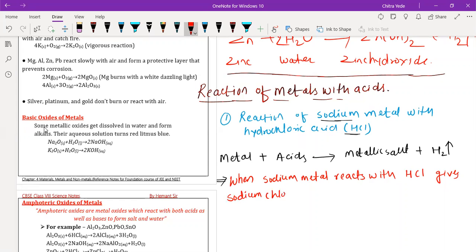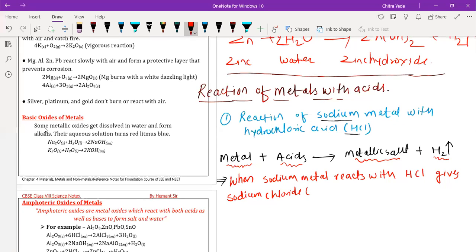Sir, there was a network issue. Can you repeat the first one? Reaction of sodium metal with hydrochloric acid. It's on your screen. When sodium metal reacts with HCl, hydrochloric acid, it gives sodium chloride, and hydrogen gas is released. Sodium chloride is a salt, so I am going to write the salt in brackets. Sir, did you give anything before this reaction of sodium? See here we have written in black ink: when metal reacts with acid, it gives metallic salt and hydrogen gas is released.